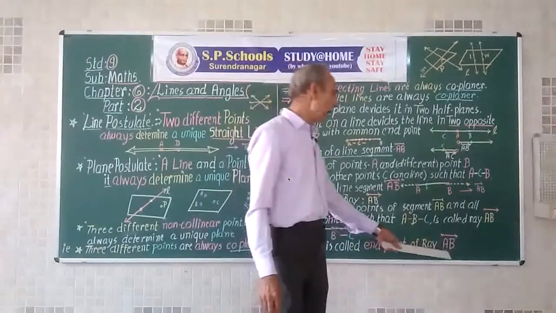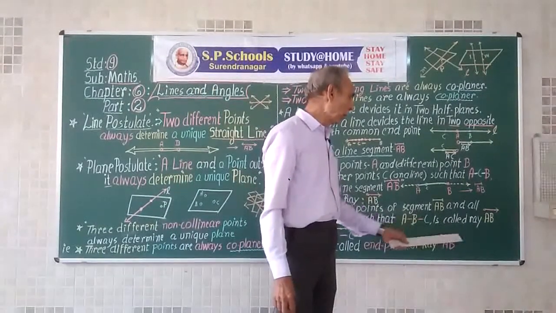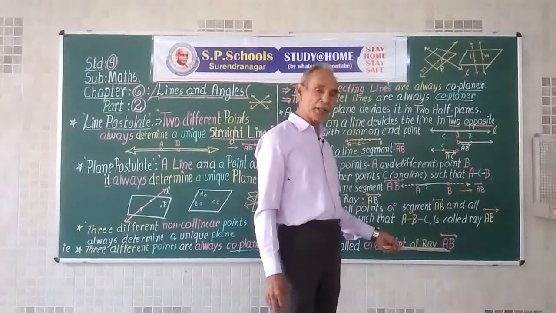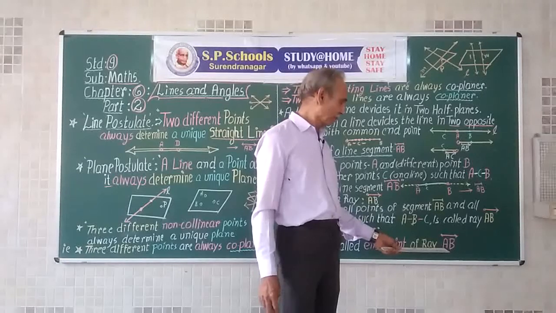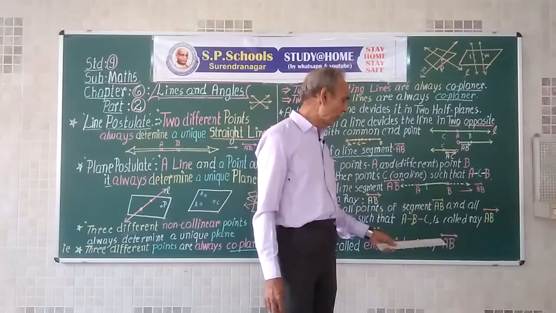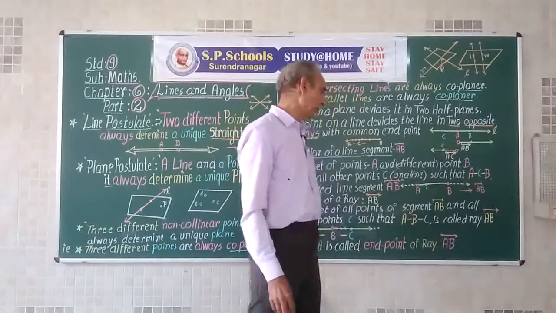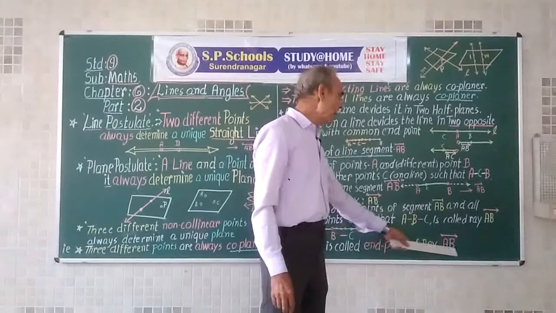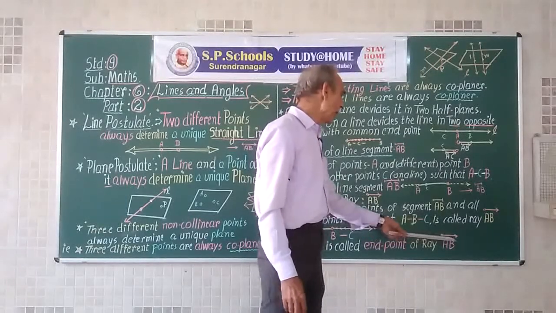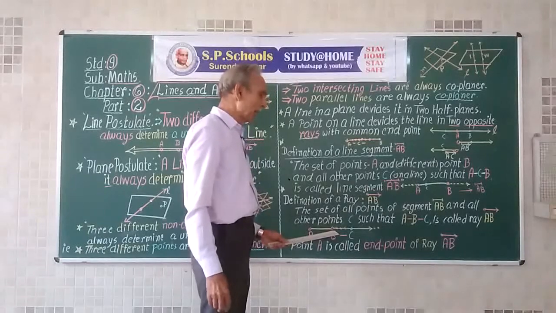In the ray AB, we mark an arrow with the endpoint above the letter which is the endpoint, and the arrow above the other letter. So AB is a ray, A is the endpoint, B is any other point on the ray.